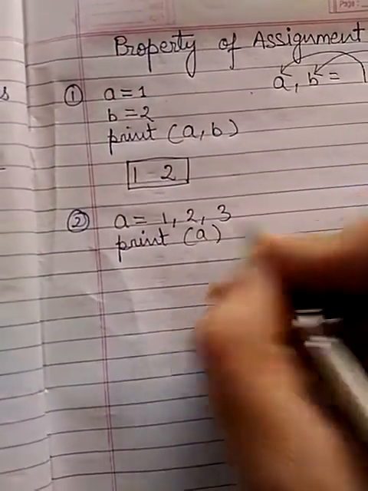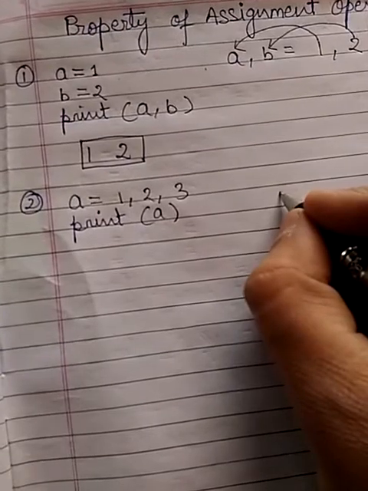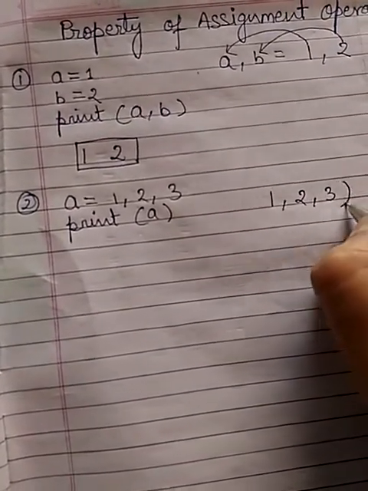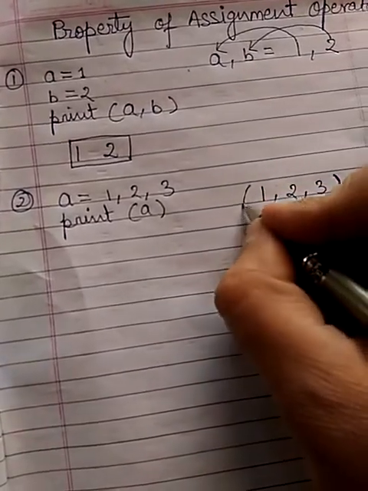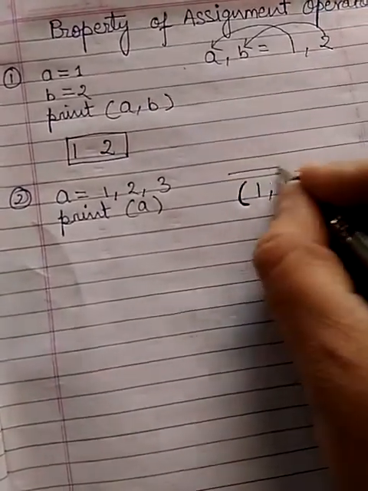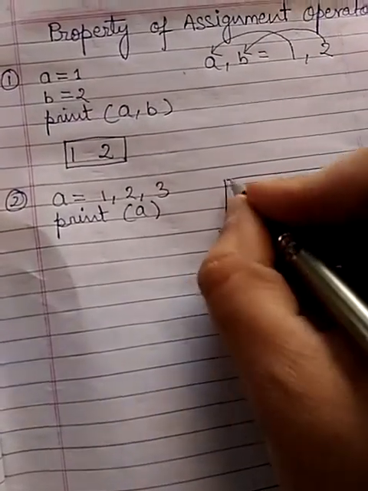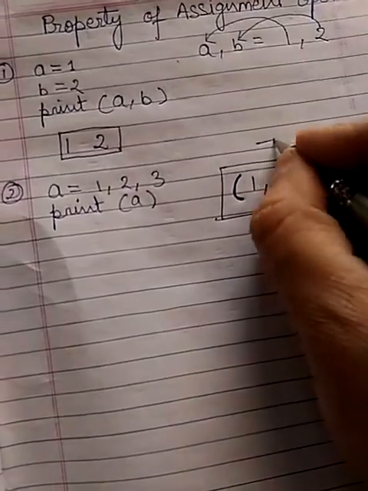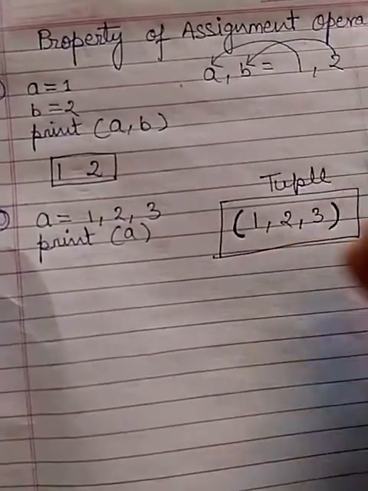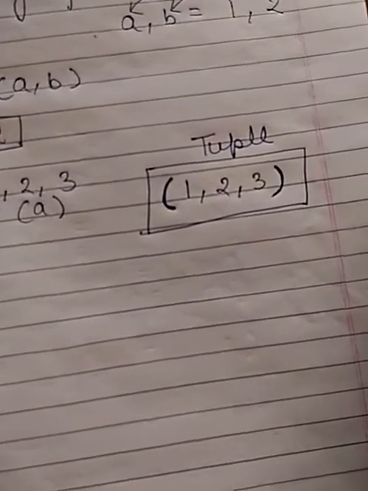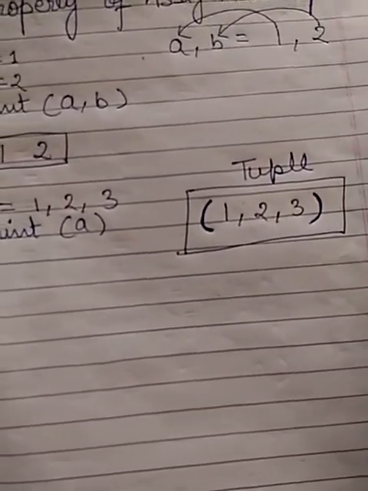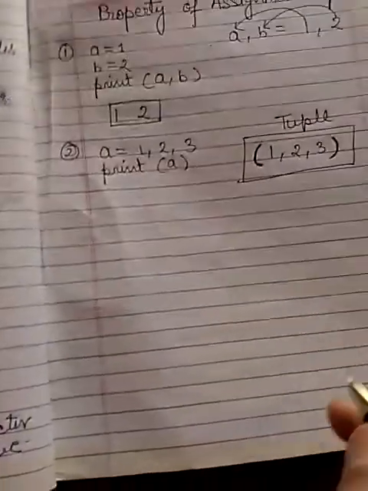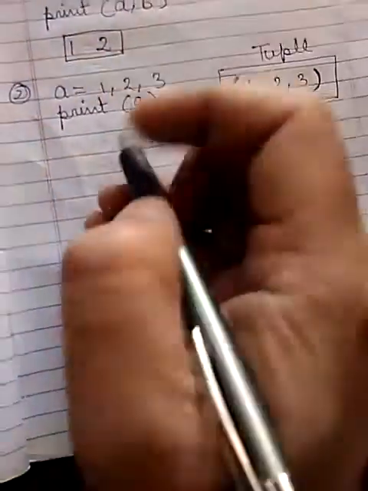If I write print A, then the output will be 1 comma 2 comma 3 in parenthesis, that is round bracket. In Python the sequence in parenthesis is known as tuple. So if you assign more than one value in a variable, it forms a tuple. Let's see the third example.